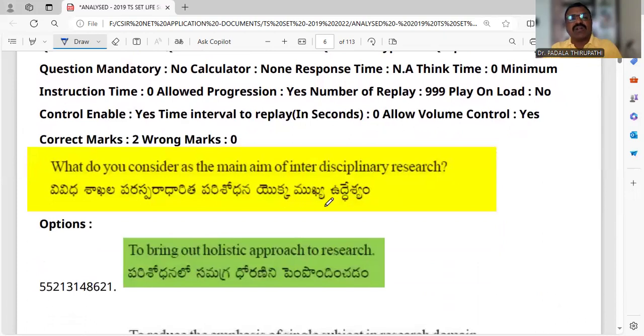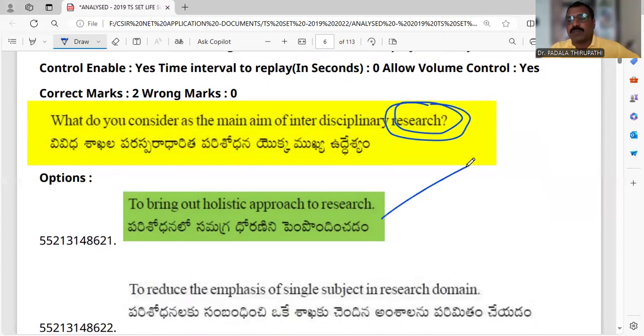Okay, see here, what do you consider as the main aim of interdisciplinary research? This is research aptitude. Interdisciplinary means a number of branches, faculties, and disciplines are included in this multidisciplinary or interdisciplinary approach. The main aim of this interdisciplinary approach is to bring out a holistic approach to research. Holistic approach. This is the right answer to this question.